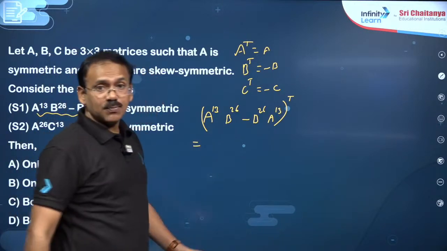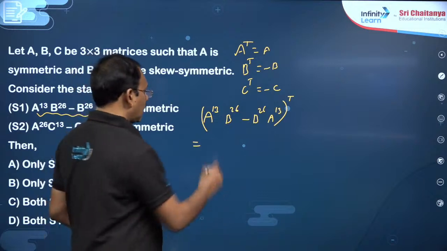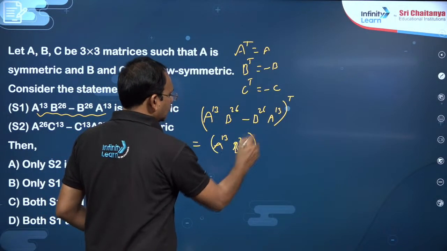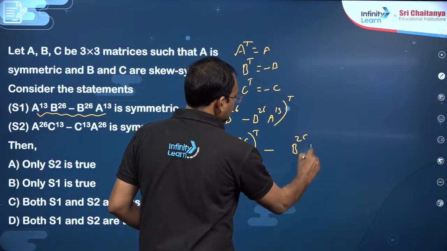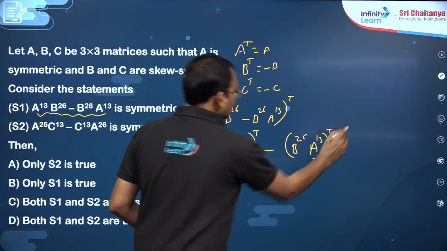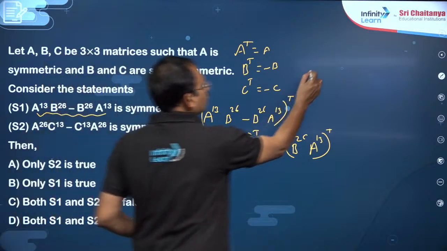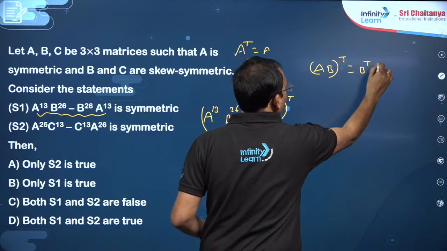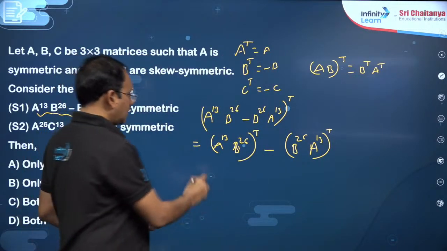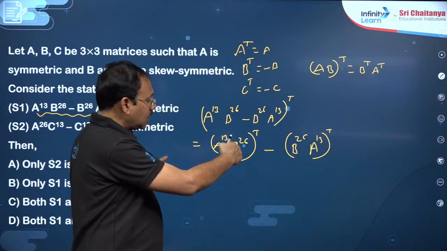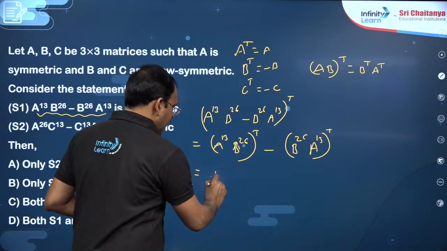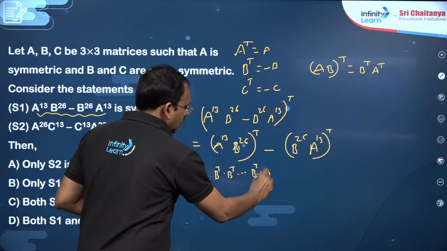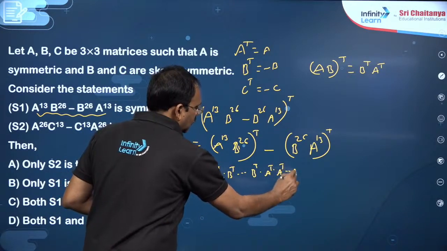You know, dear friends, the transpose properties. (A minus B) whole transpose you can write as A transpose minus B transpose. The property of (AB) whole transpose is B transpose into A transpose. So dear students, the transpose of A power 13 B power 26 becomes B transpose 26 times into A transpose 13 times.